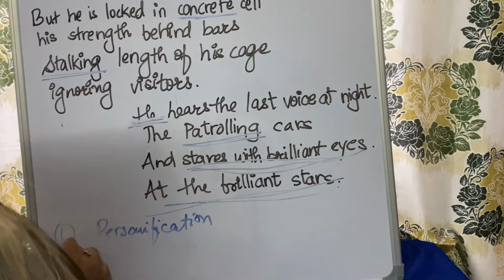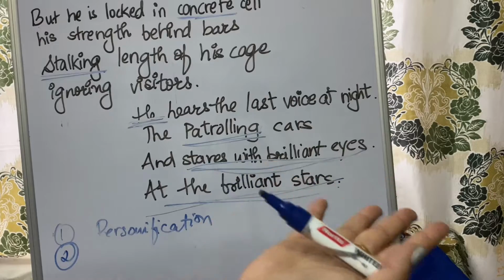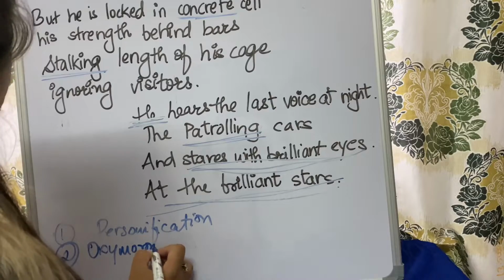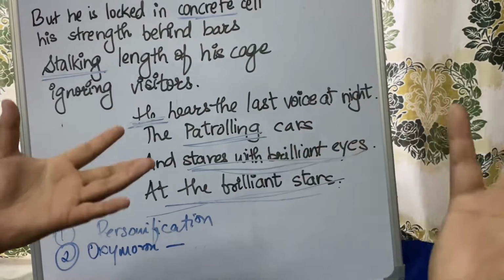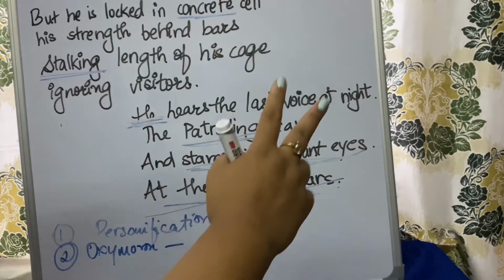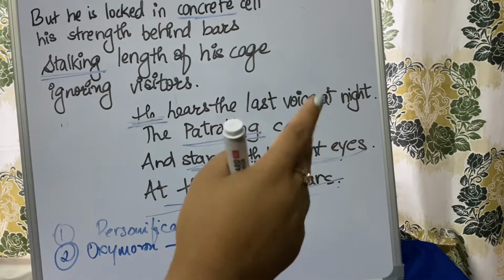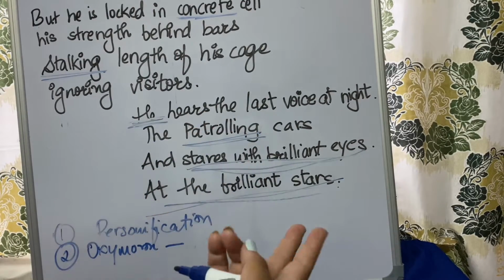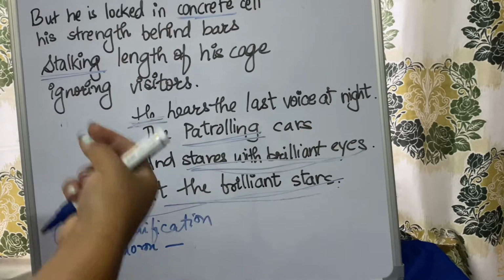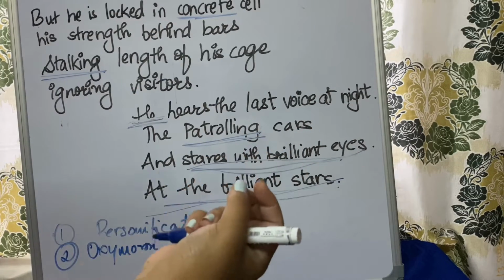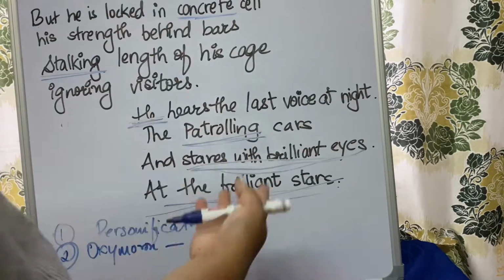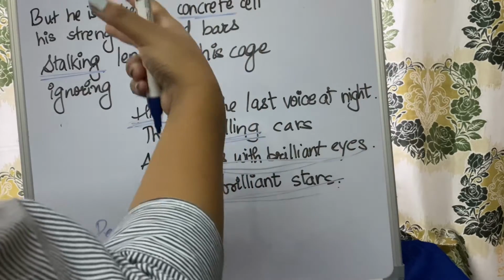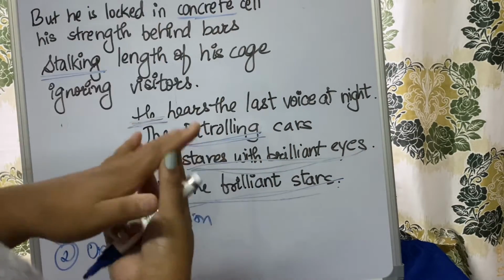And the second one, which I had told you, was oxymoron, where the words quiet rage were used, which are two different words having two different meanings but used together. So that is oxymoron. And the third one was metaphor, where you compare two objects without using like or as. So which word was used from the poem? That was the velvet pads, which was being referred to the tiger's paws, the soft furry paws.